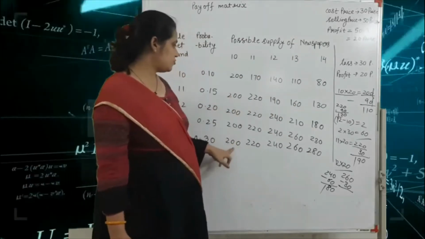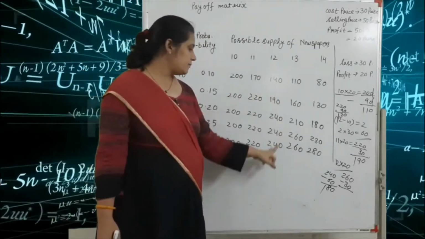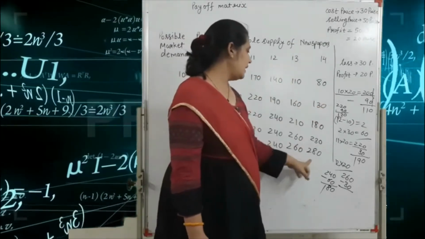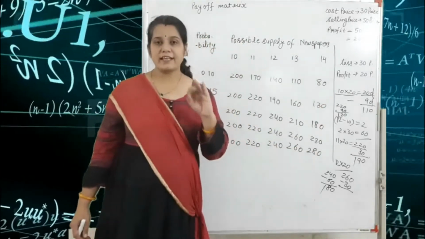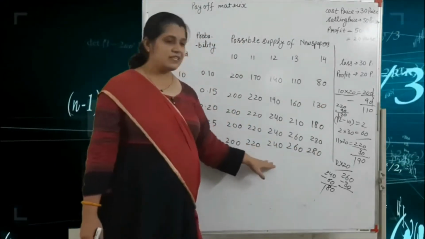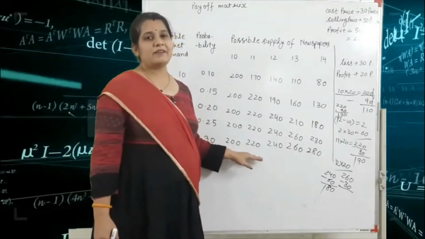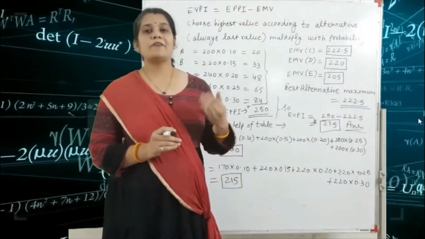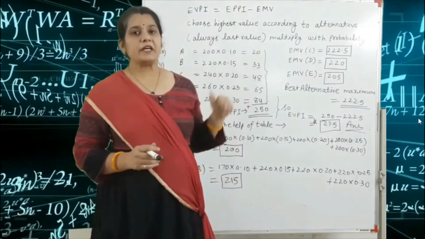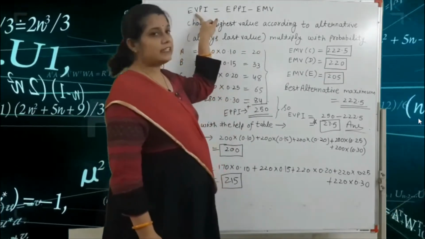That means this is 200, 220, 240, 260 and 280. Almost always, the last row has the largest value. So after marking the payoff matrix, we find the EVPI.